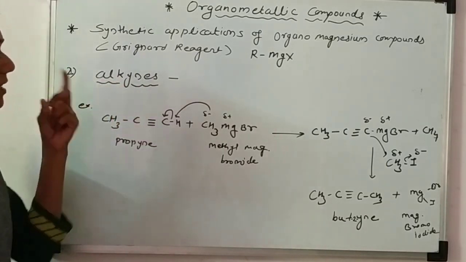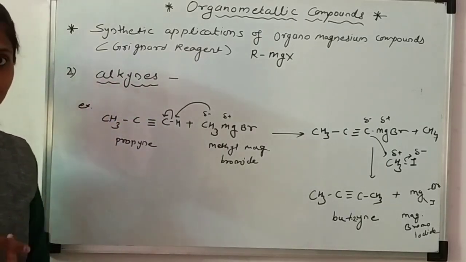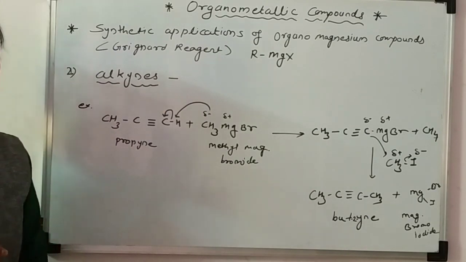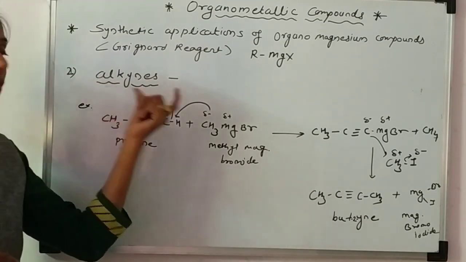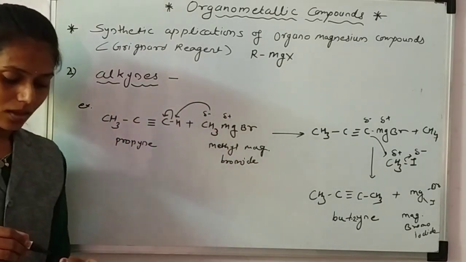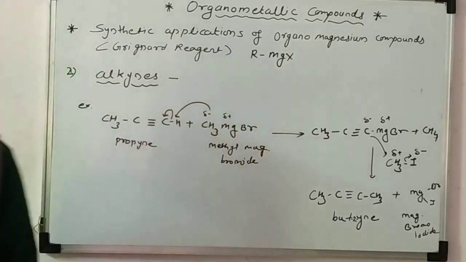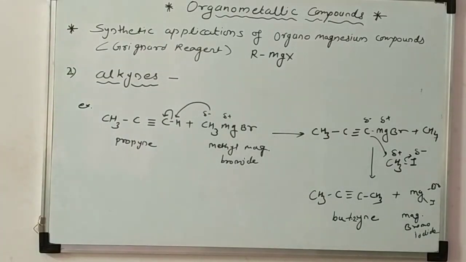Now what you see is firstly the synthesis of alkane, then synthesis of alkene, and after that synthesis of alkynes. Like that we can synthesize ether also.